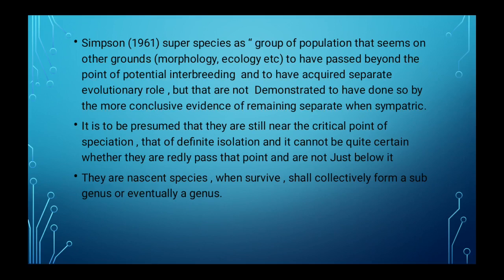A scientist named Simpson, in 1961, defined superspecies as groups of populations that seem on other grounds, morphology, ecology, etc., to have passed beyond the point of potential interbreeding and to have acquired a separate evolutionary role, but that are not demonstrated to have done so by the more conclusive evidence of remaining separate in sympatry.